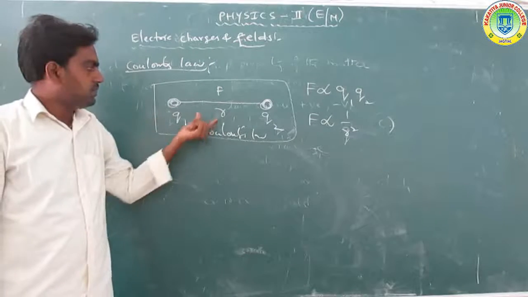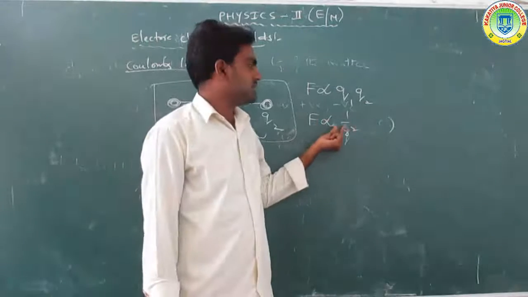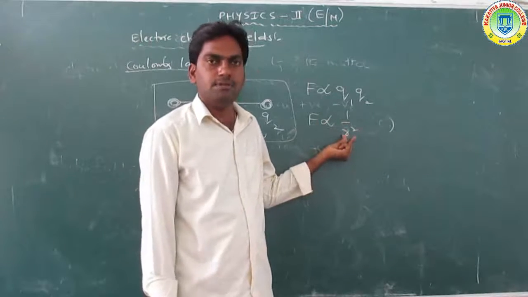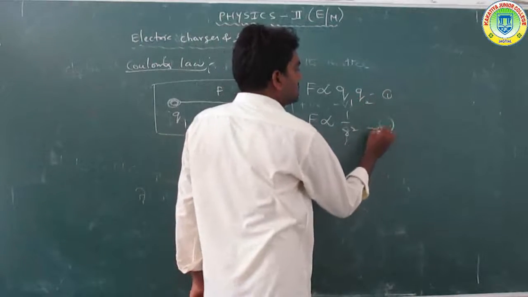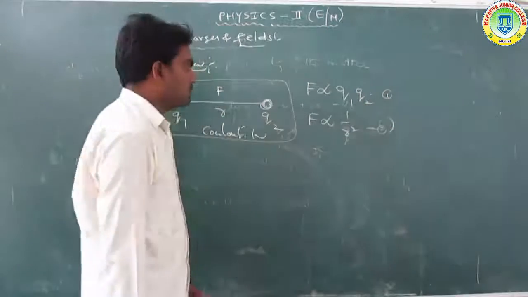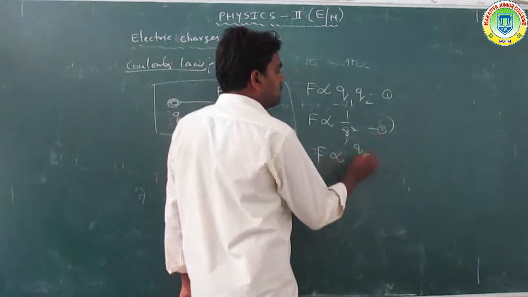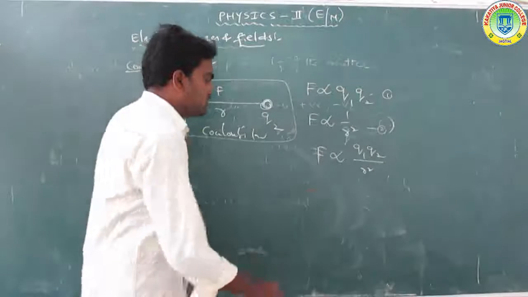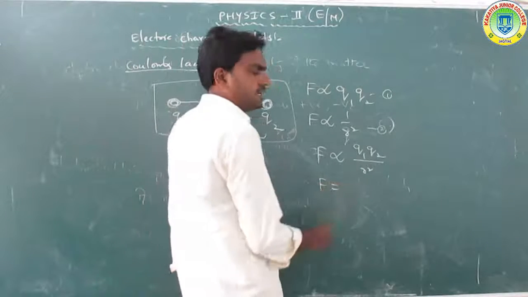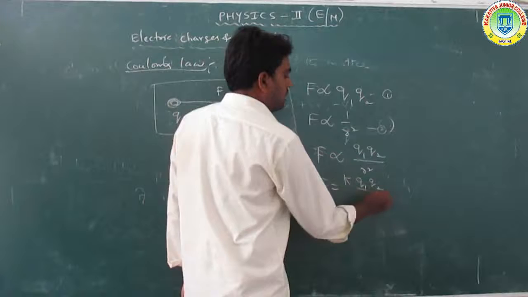A force is acting between them. So the force is inversely proportional to the square of the distance between them. So these are equation 1 and equation 2. From above, F is directly proportional to Q1 Q2 by R square. So F is equal to K into Q1 Q2 by R square.